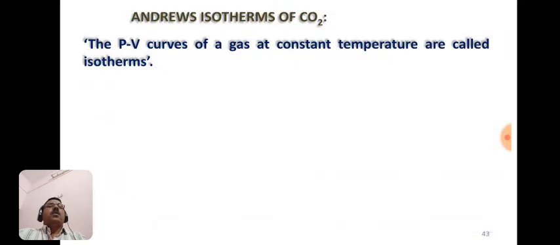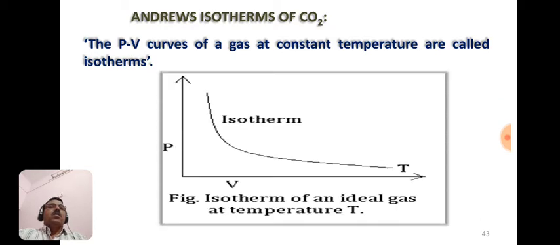Now we have to study the Andrews isotherms of carbon dioxide. Isotherms are nothing but the pressure volume curves of a gas at constant temperature, and for the ideal gas the isotherm is shown here in this way. The graph is plotted between pressure and volume, and the curve looks like this one. It is the isotherm of an ideal gas at temperature T.